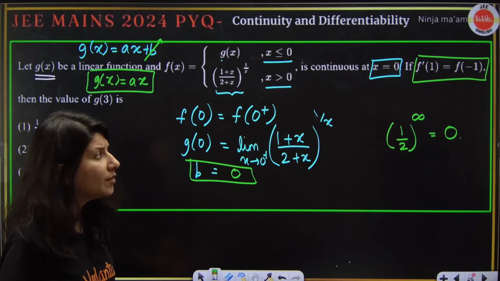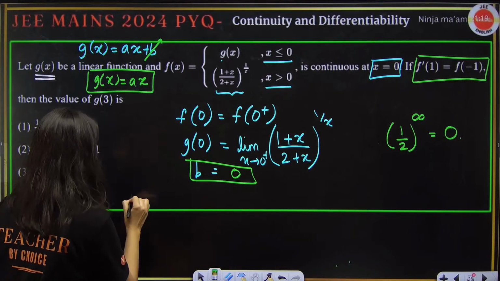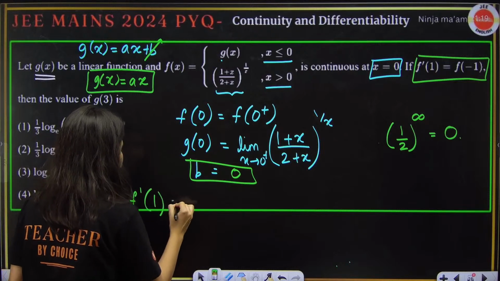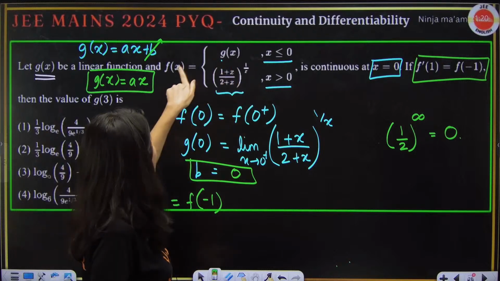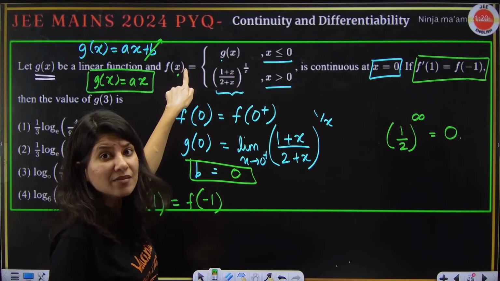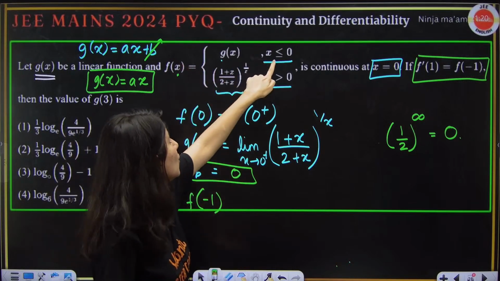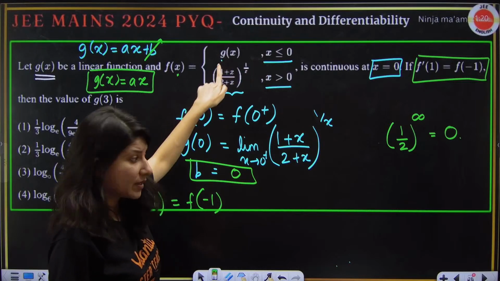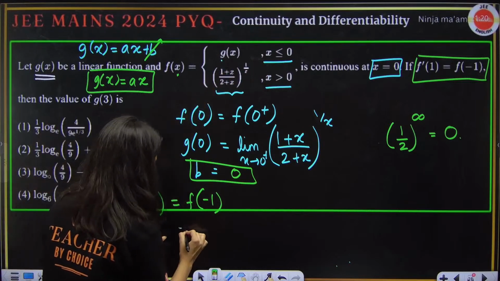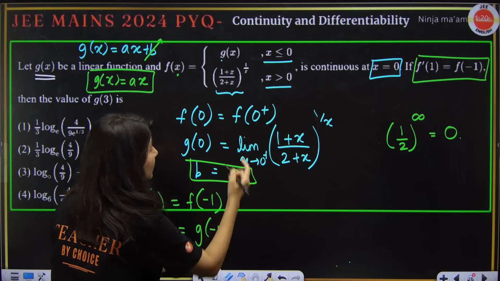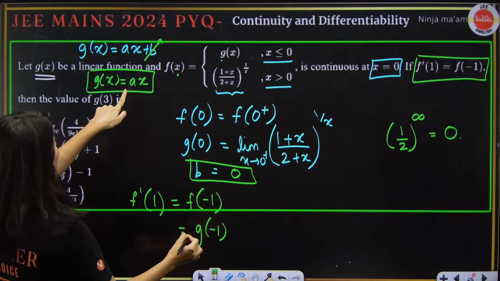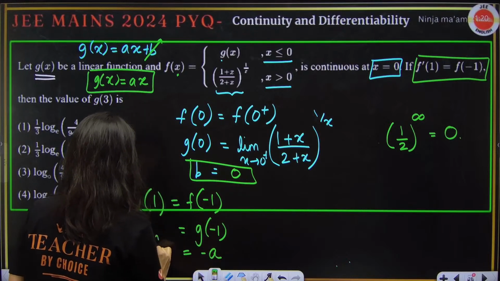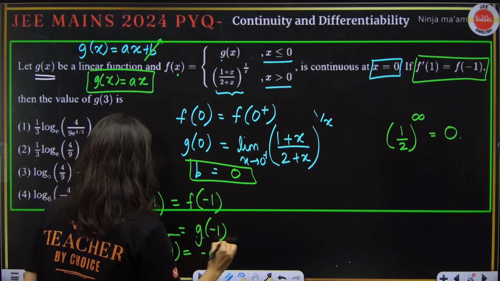Can anybody tell me what is f(-1)? See, f'(1) is equal to f(-1). So f(-1), that means x is less than 0. So it will become g(-1). f(-1) is equal to g(-1), because your f(x) is g(x), right? So g(-1) will become -a, f'(1).